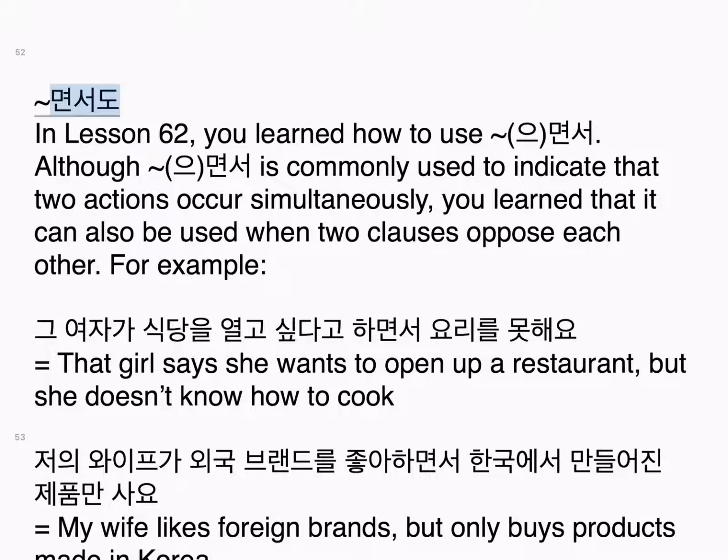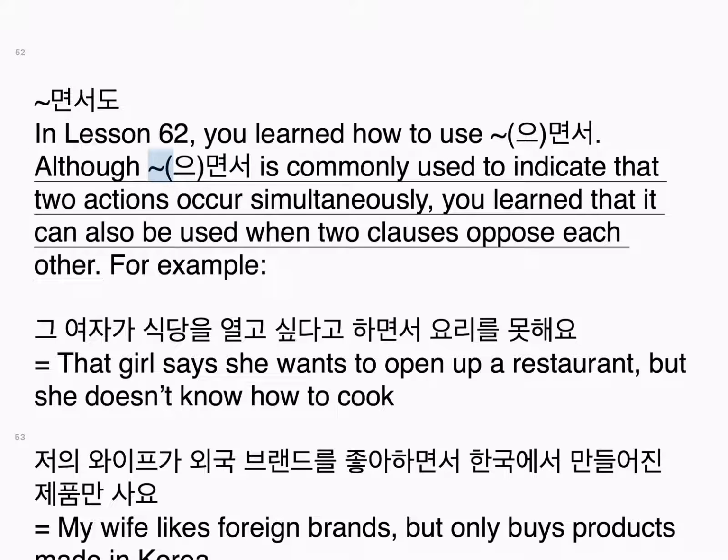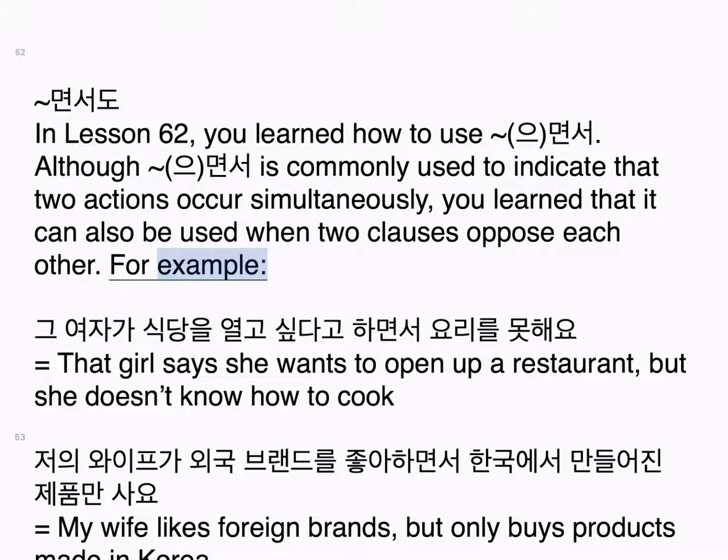Tilde 면서도. In Lesson 62, you learned how to use 으면서, although 으면서 is commonly used to indicate that two actions occur simultaneously. You learned that it can also be used when two clauses oppose each other. For example, 그 여자가 식당을 열고 싶다고 하면서 요리를 못해요.